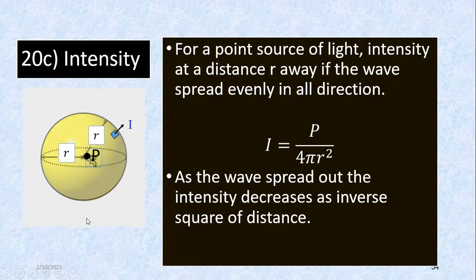From the formula, the further away it is, the smaller the intensity. So as radius decreases, intensity increases. Okay.